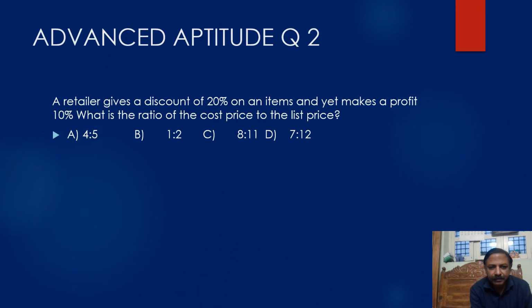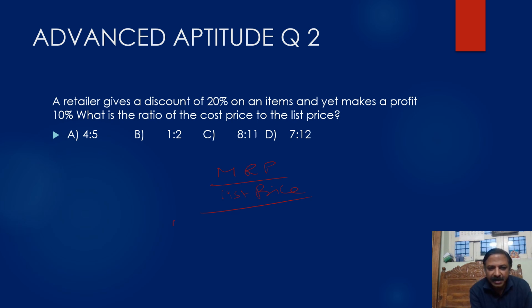A retailer gives a discount of 20% on the items. So whenever you have an MRP, it is also called market price or list price or labeled price, whatever you can call it, on an item, a discount must be given. Though he is giving a discount of 20%, he is making a profit of 10%.